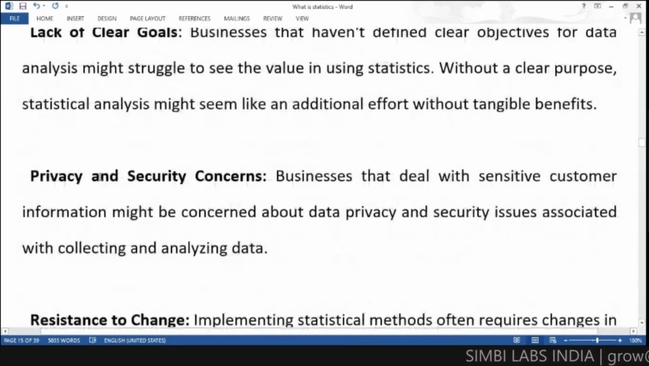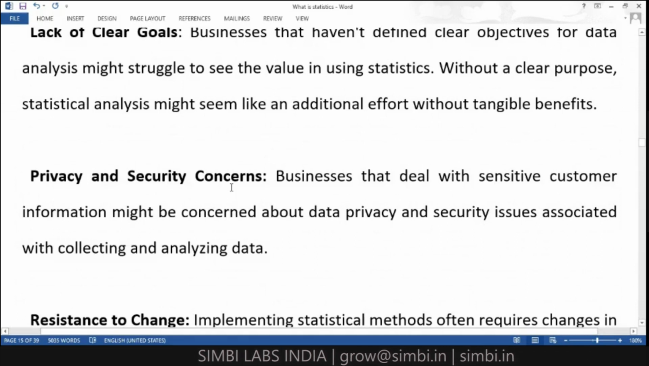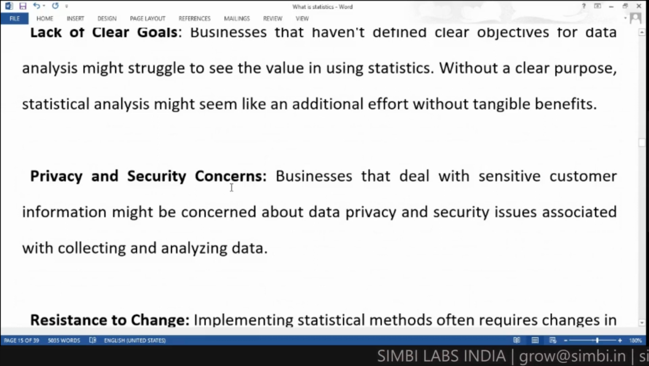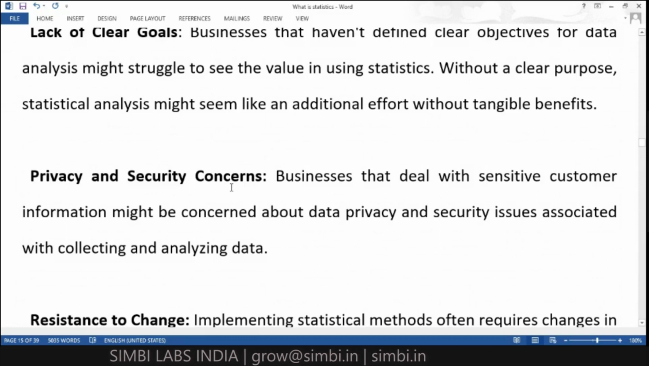Also one of the reasons is privacy and security concerns. They don't want to reveal the customer data or information whatever they have. For example, you can see any shopkeeper: in one area the same type of shops are there, then he will hide that information, what customer details he has, their contact numbers or their names.